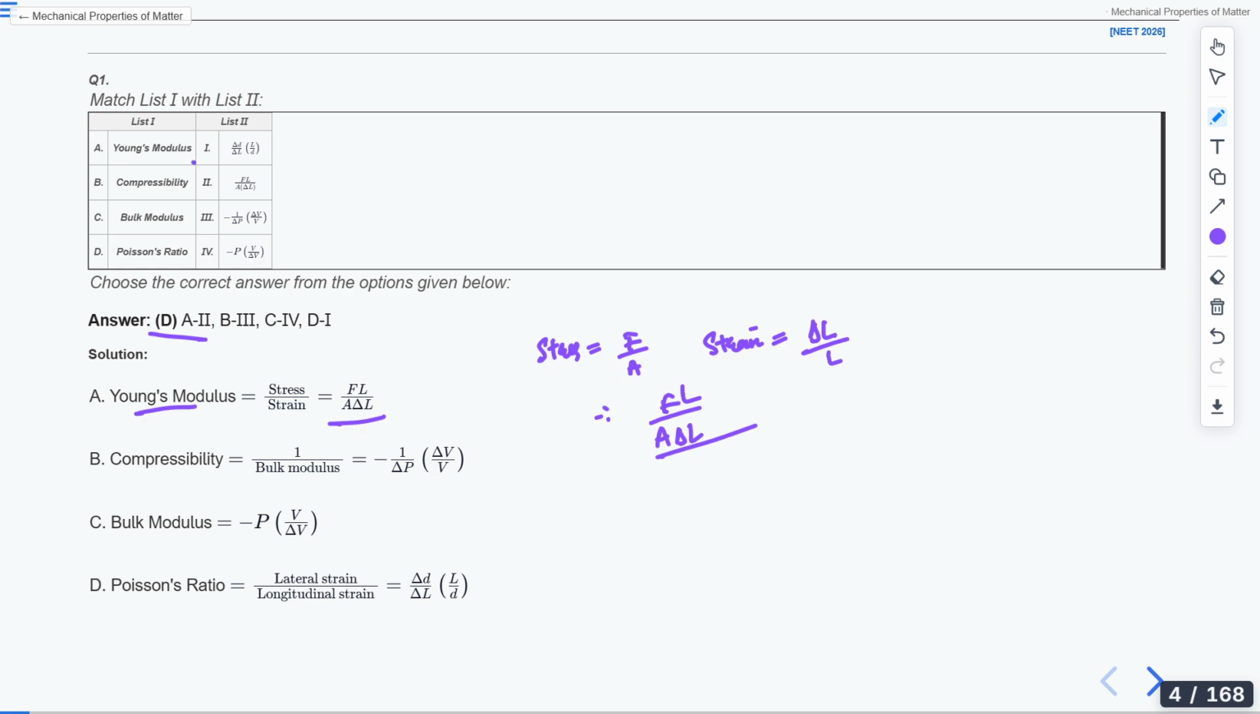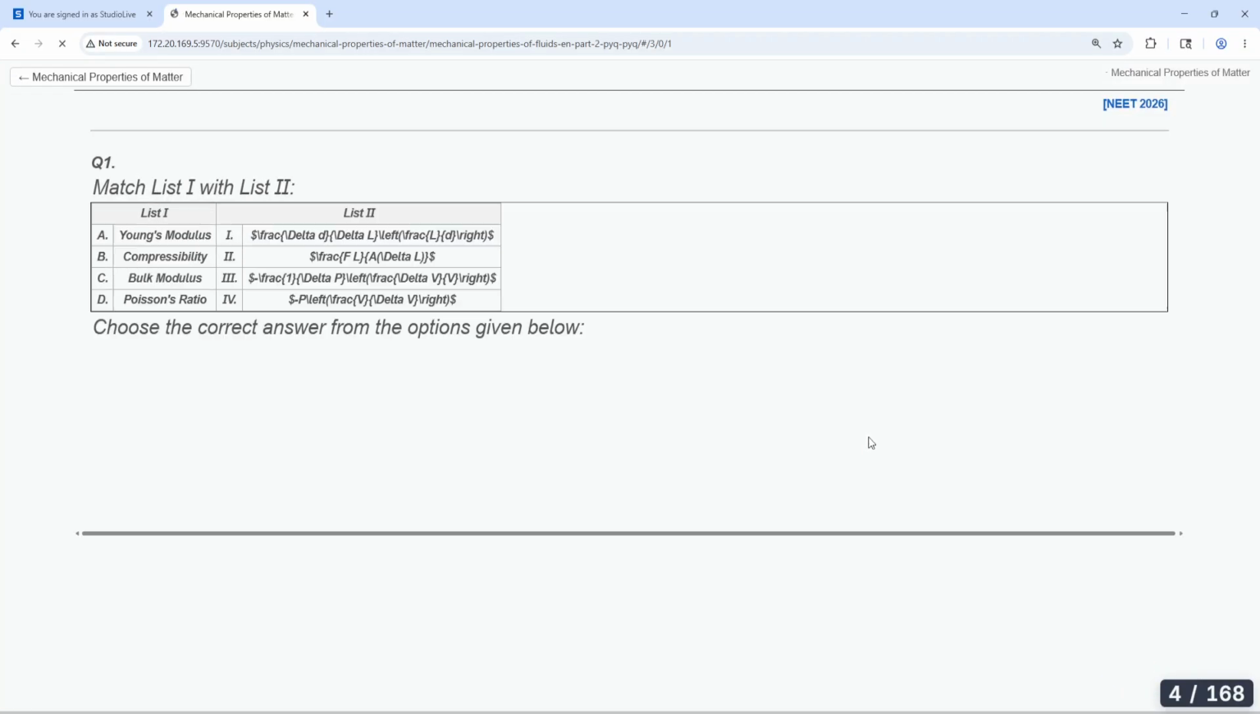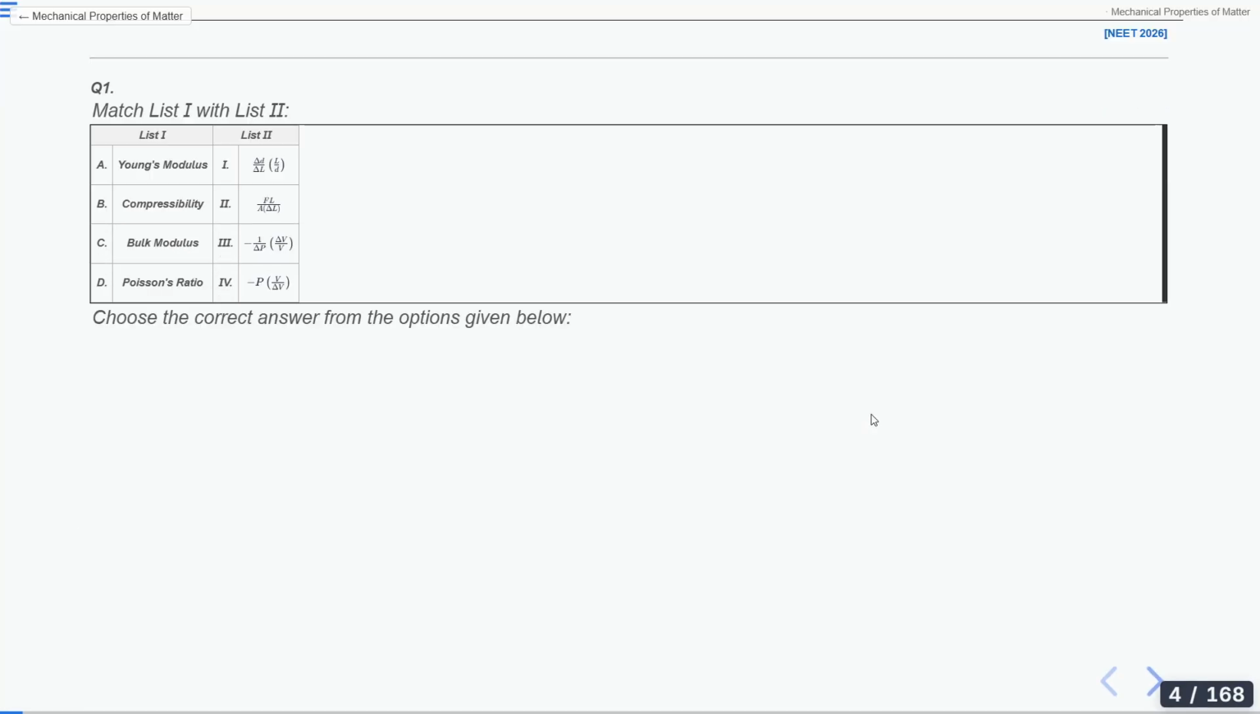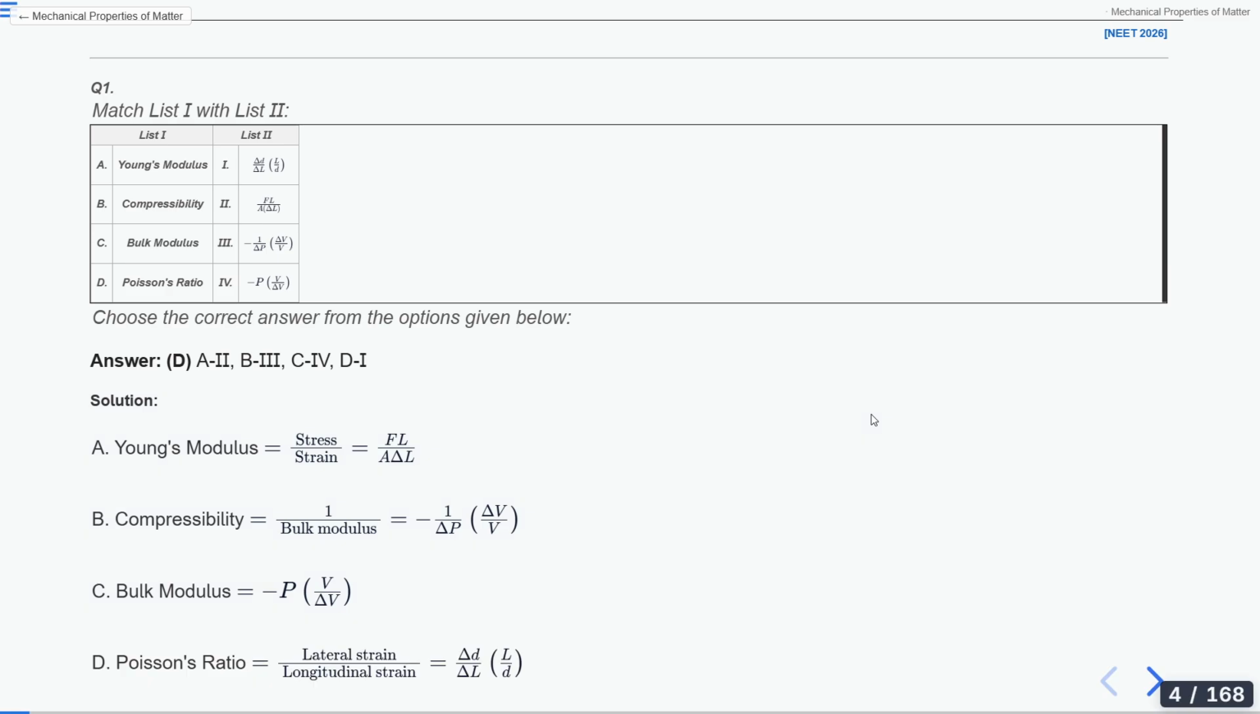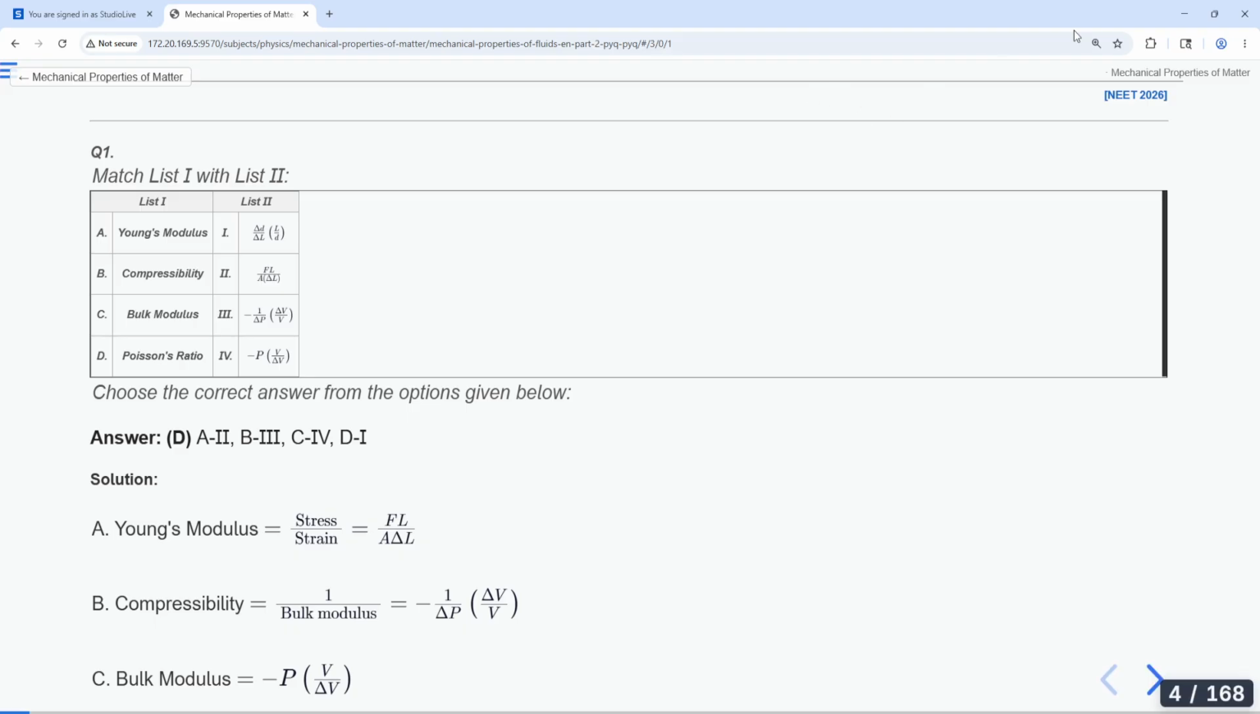So, accordingly, 1 was connected to the second one. Now moving to compressibility. What is compressibility? It is defined as the reciprocal of bulk modulus. So it can be related as minus dp by dv times v. So it will be dv by dp multiplied by p. Is it clear? So this will be the formula for the bulk modulus. Is it clear to all of you?